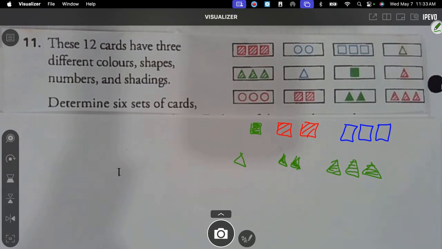Yeah, so all the little pieces have to be either all the same or all different. Like the color on this one is all the same. All the shapes are triangles, all the same. The number of each is all different.